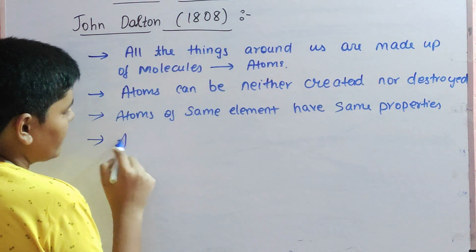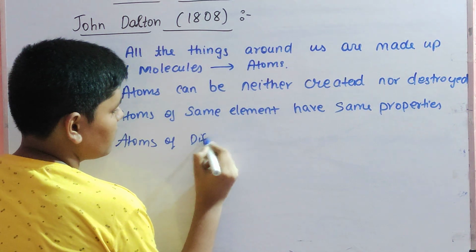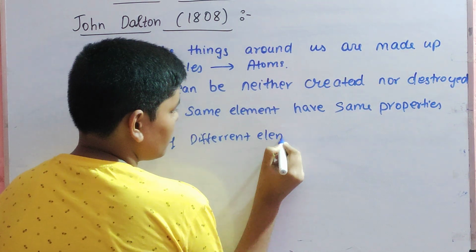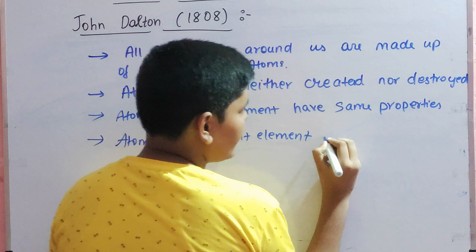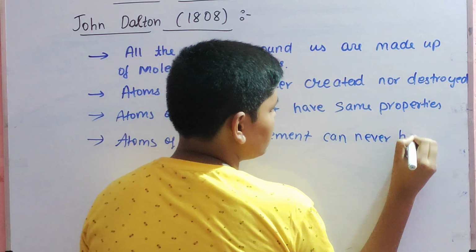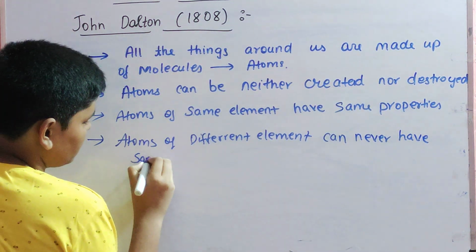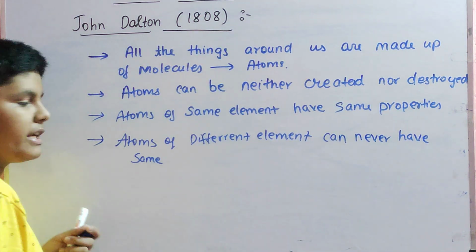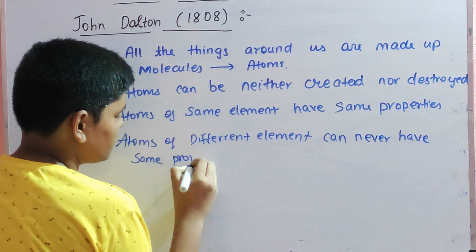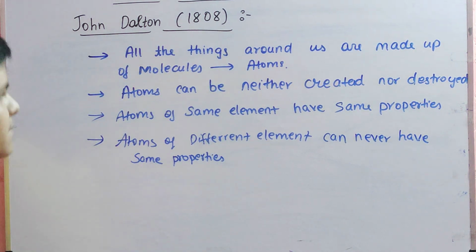Then he said atoms of different elements can never have the same properties. For example, if you take two elements, oxygen and nitrogen, they can never have the same properties. These are the basic points which he gave.